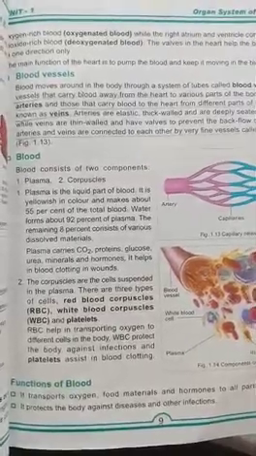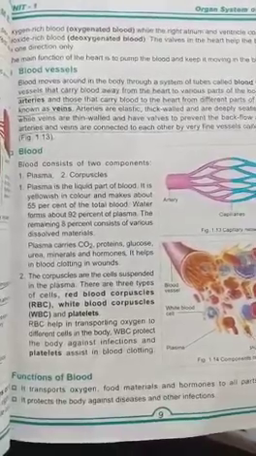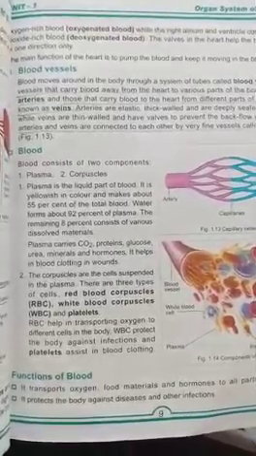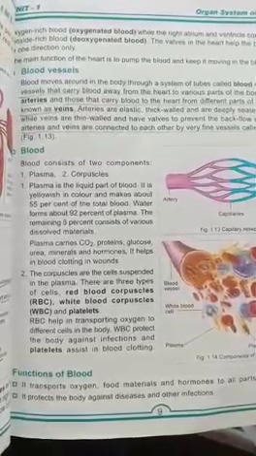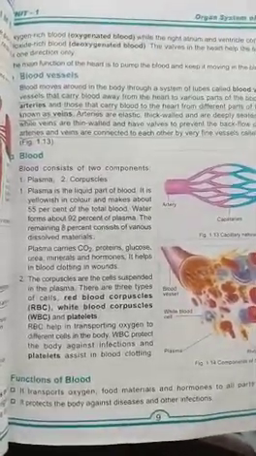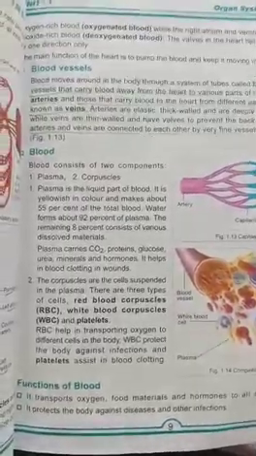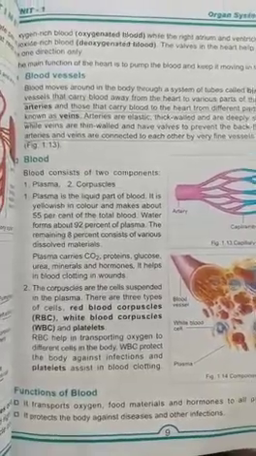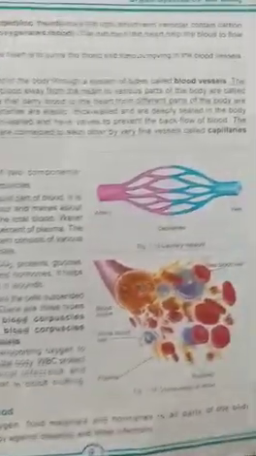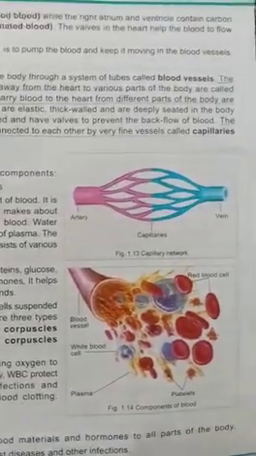The corpuscles are the cells suspended in the plasma. There are 3 types of cells: red blood corpuscles, white blood corpuscles and platelets. RBCs help in transporting oxygen to different cells in the body. WBCs protect the body against infections, and platelets assist in blood clotting. So what is RBC? Red blood cells, and WBC means white blood cells. Here you can see the picture of the capillary network and components of blood.